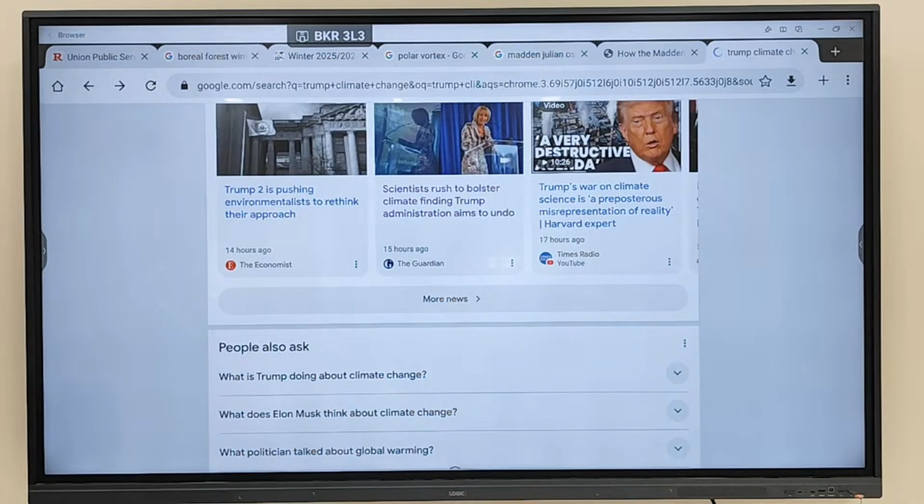What you have to keep in mind is that both the Madden-Julian oscillation and the polar vortex are in use. These are climatic phenomena. Just remember why these phenomena occur and what impact they are having on the world or on India. As we discussed, the Madden-Julian oscillation causes more rainfall in India, and the polar vortex is causing more cold wave conditions in the northern part of India. Fine.